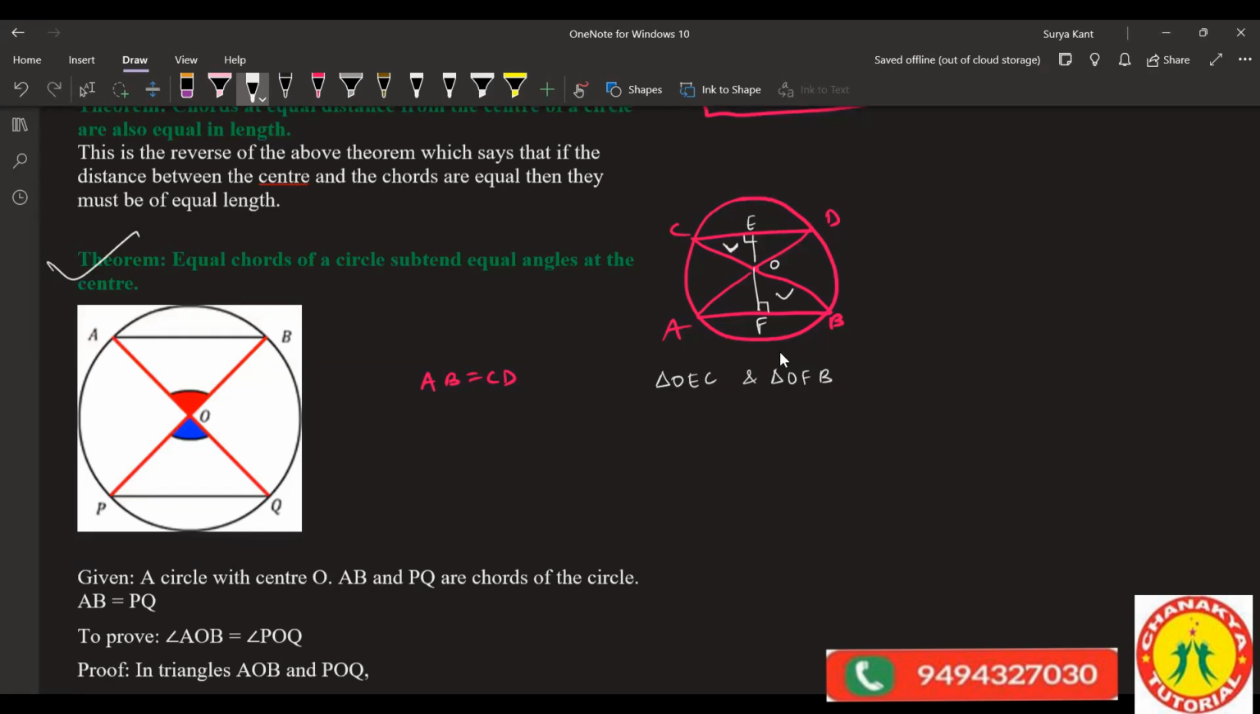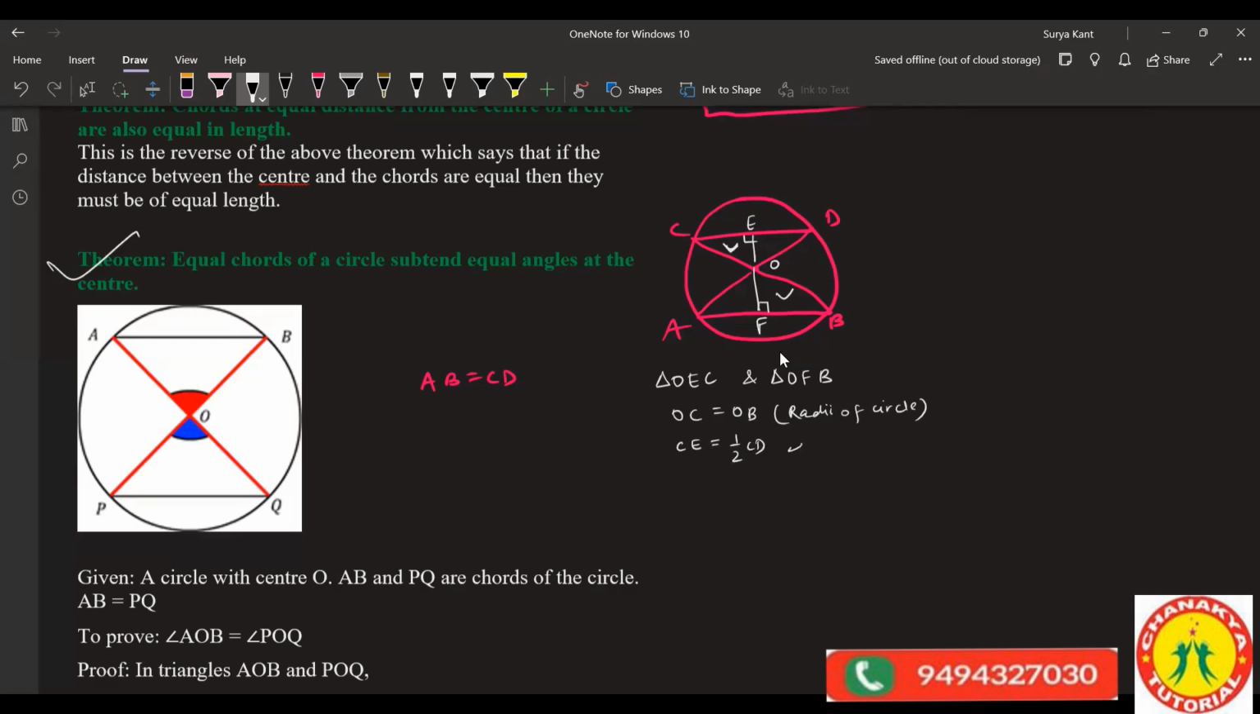So in these two triangles, what can you write? OC is equal to OB, correct? Radii of the circle. Next, what can you write? CE is equal to BF, correct or not? CE is half of CD, BF is half of AB. Yes, sir. Two sides you got right now.